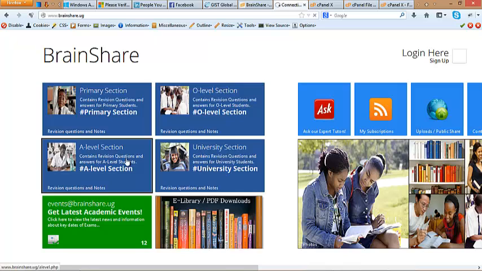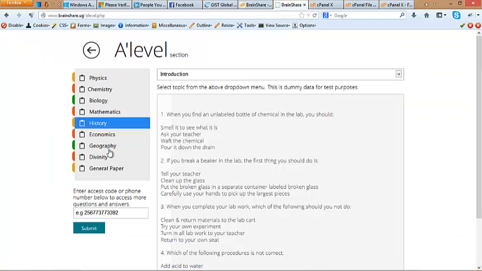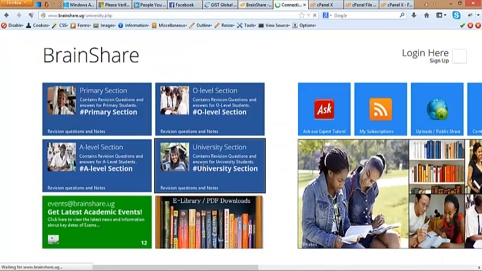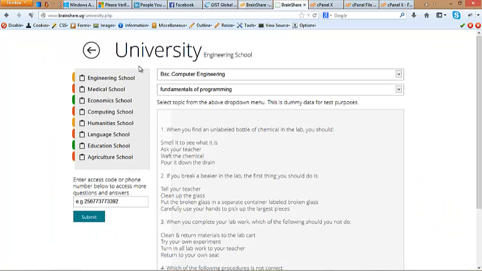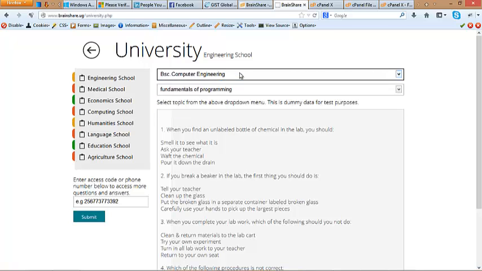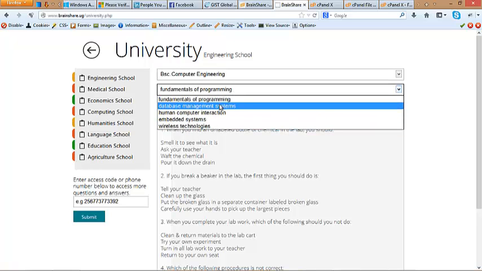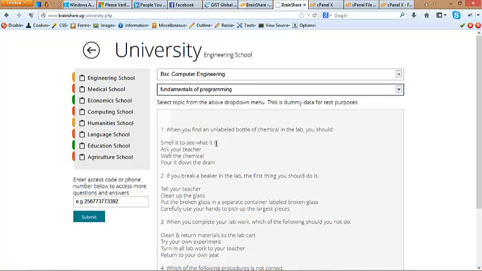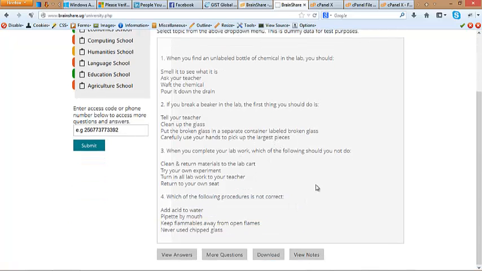I'll just show you briefly in the interest of time, since I don't have a lot of time to explain this. So A-level looks like this, and the university section is broken down into different schools or colleges. Since automatically the first one is enabled, this is the number of engineering courses that are supported at the time. And for example, Bachelor of Computer Engineering, these are the course units that are supported at that time. So we keep on populating, adding more as we get the content.